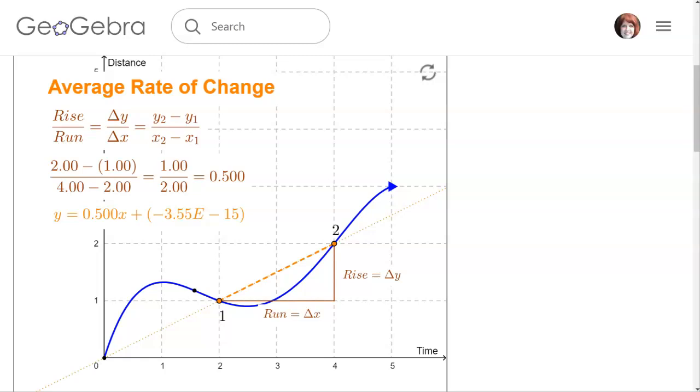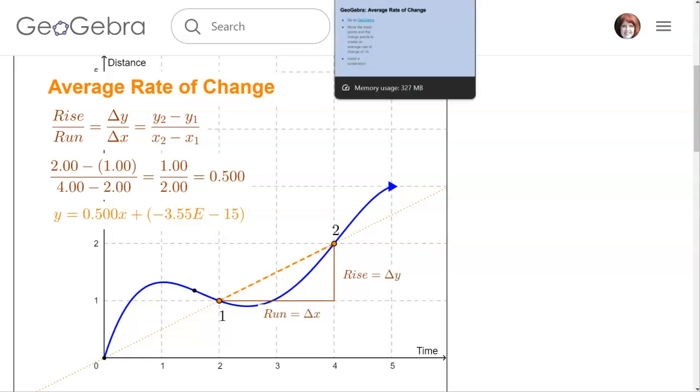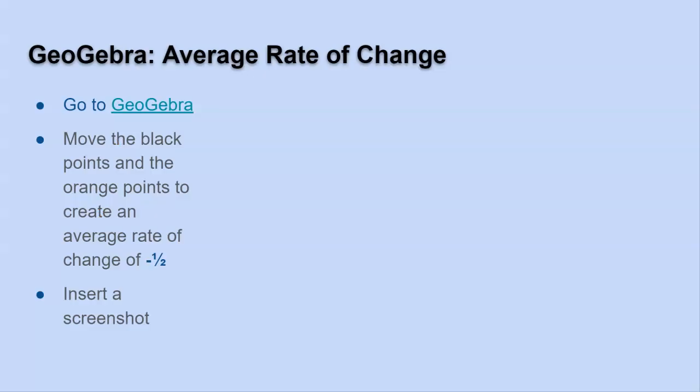They may notice it says rise over run and delta y over delta x. I don't use the terms rise over run, but most of the kids have used it in a prior class. So if they haven't made the connection yet, the delta y is the rise and the delta x is the run, and it's showing that on their slope triangle. Anyway, that's what they're doing for 4 slides.